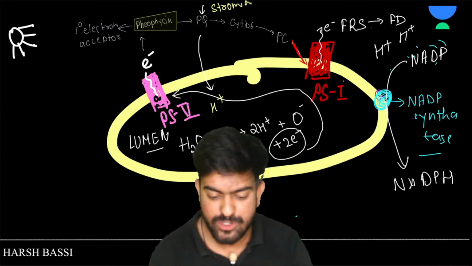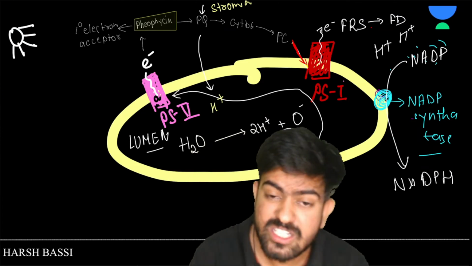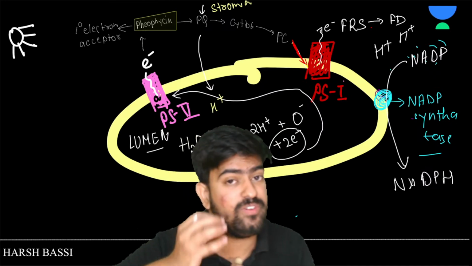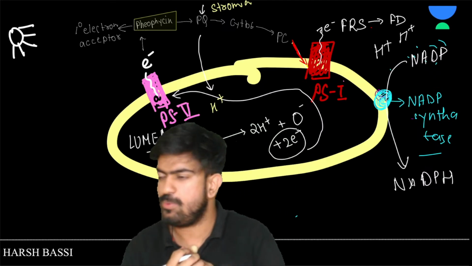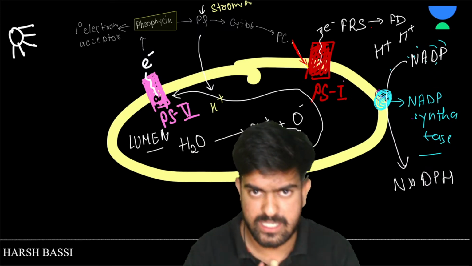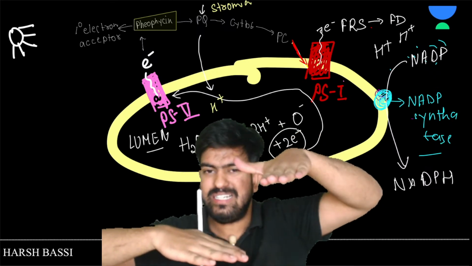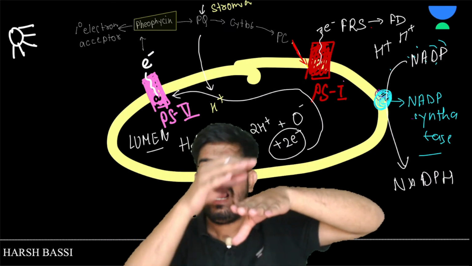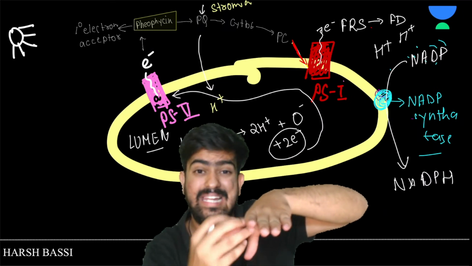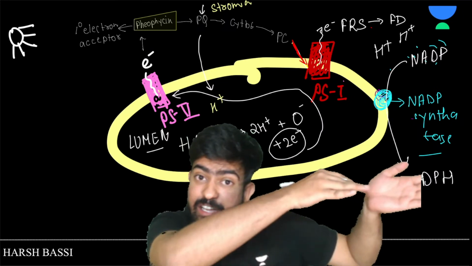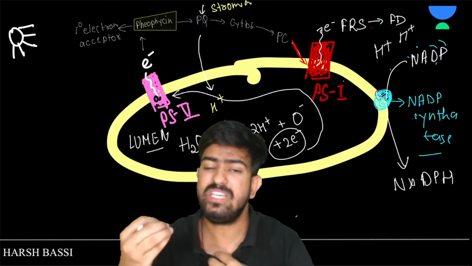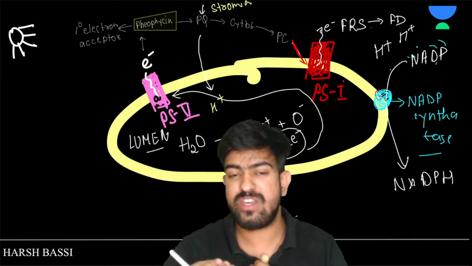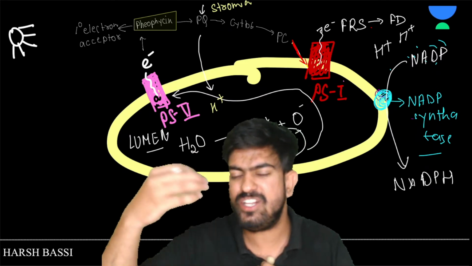Till then, the hydrogen ion is inside the lumen. Now when we release these hydrogen ions, energy will be created. Just like, let's suppose during a flood there is a dam, and the dam overflows, and we open the gate of the dam. So the water comes in a rush, and that water has lots and lots of energy. If I put something there, we can generate lots of energy.